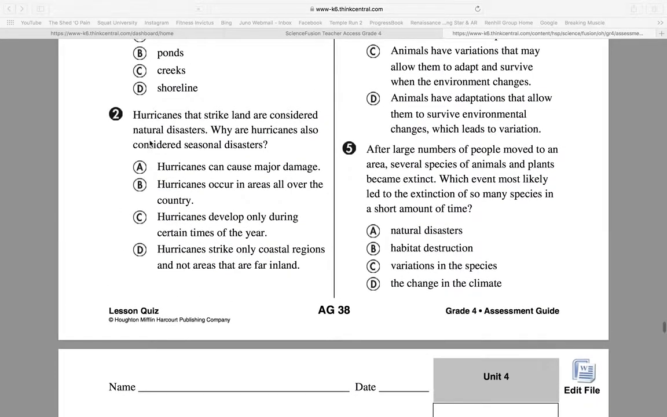Number 2. Hurricanes that strike land are considered natural disasters. Why are hurricanes also considered seasonal disasters?